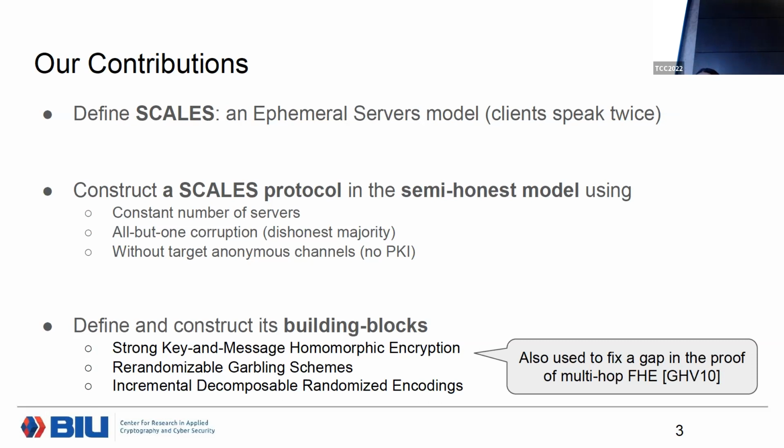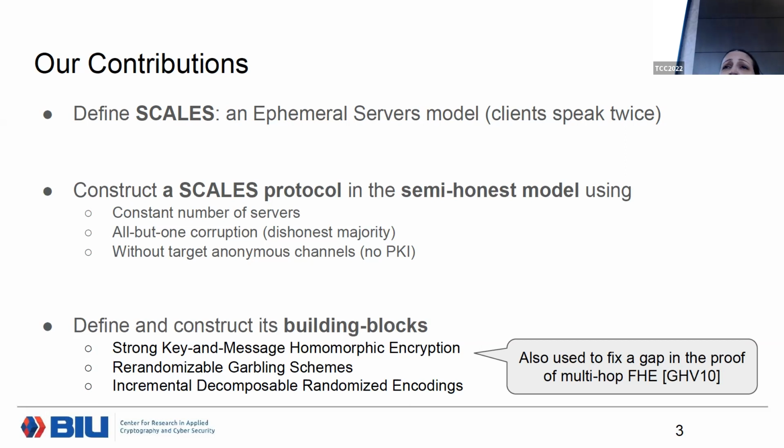The tweak to the model is that the input providers, or the clients, are going to speak twice, once at the beginning of the protocol and once at the end of the protocol. And that will buy us a lot of mileage, in the sense that the protocol we're going to construct in this model will actually support dishonest majority. It will be sufficient that only a single server is honest. We're going to rely only on a bulletin board, no setup assumption.